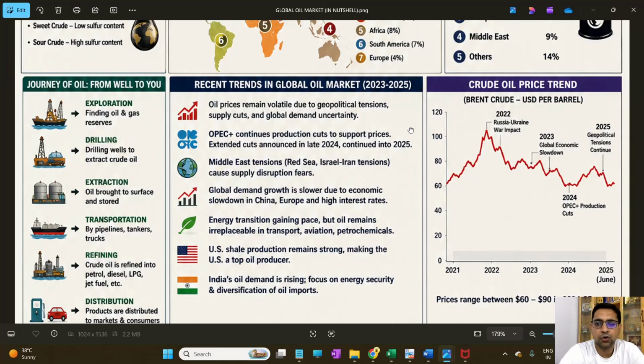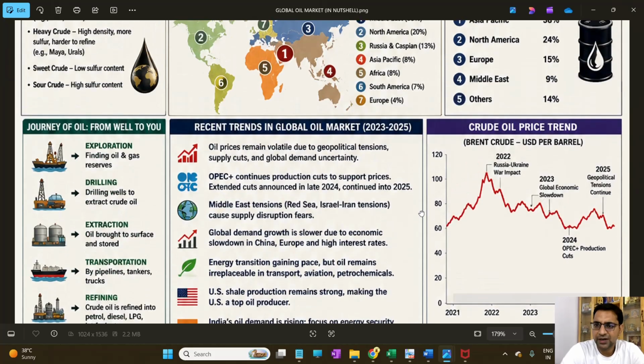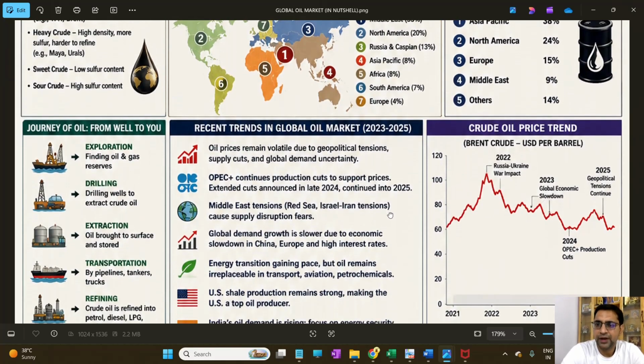Global demand growth is slower due to the economic slowdown in China and Europe and high interest rates, which further bring economic growth down. Energy transition is gaining pace, but oil remains irreplaceable in transport, aviation and petrochemicals. US shale production remains strong, making the US a top oil producer. India's oil demand is rising, so we need to focus on energy security and on the diversification of oil imports. So what is the current crude oil price trend that we are facing in the world?